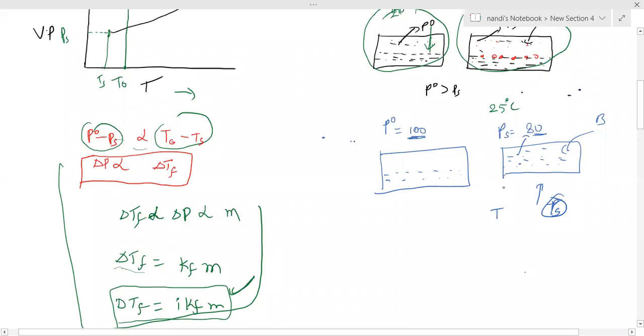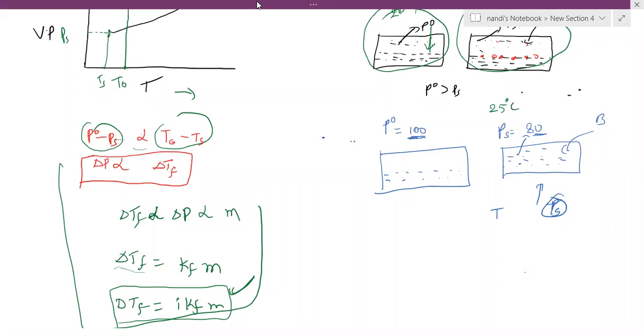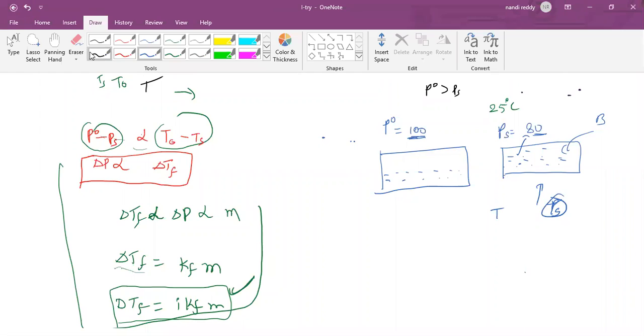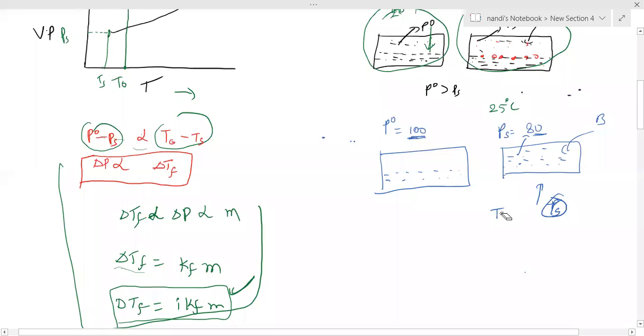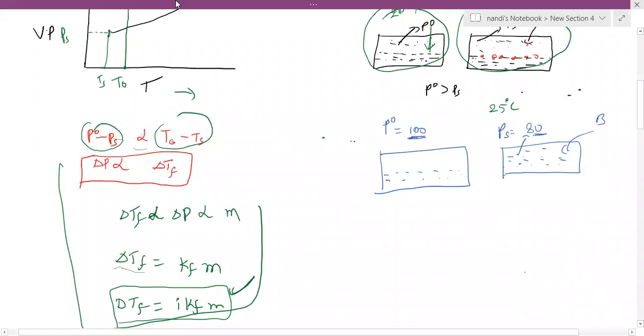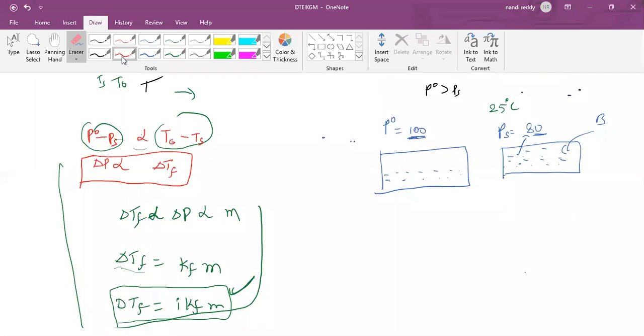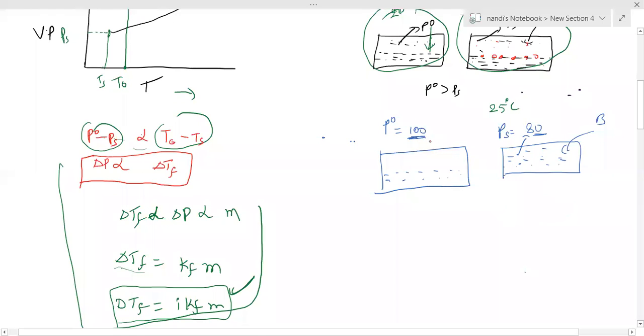But here, to maintain the same vapor pressure, here this is 80, at the same temperature. Here also the temperature is 10 degrees centigrade, and here also assume 10 degrees centigrade. But I need to maintain only 80 vapor pressure for both, but this one is 100.